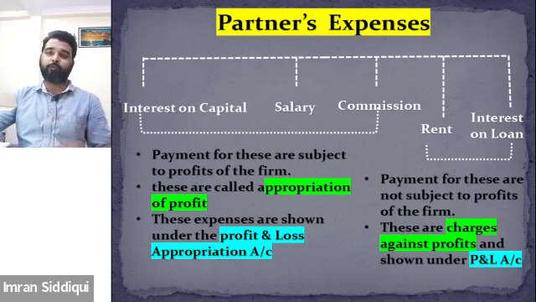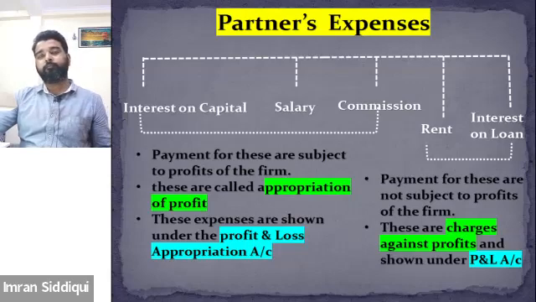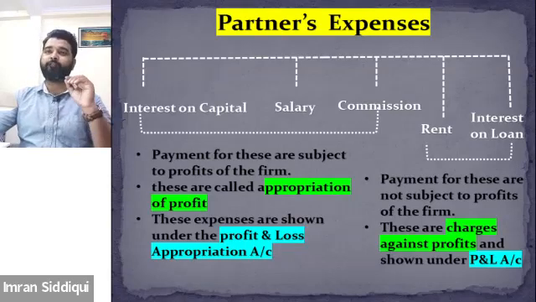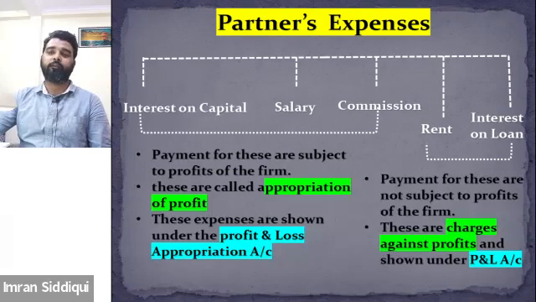So what do you mean by appropriation of profit? By appropriation of profit, I mean that these expenses need to be paid to the partner only when the firm generates a sufficient amount of profit. Interest on capital needs to be paid to the partner only when the firm has a sufficient amount of profit to pay for it.